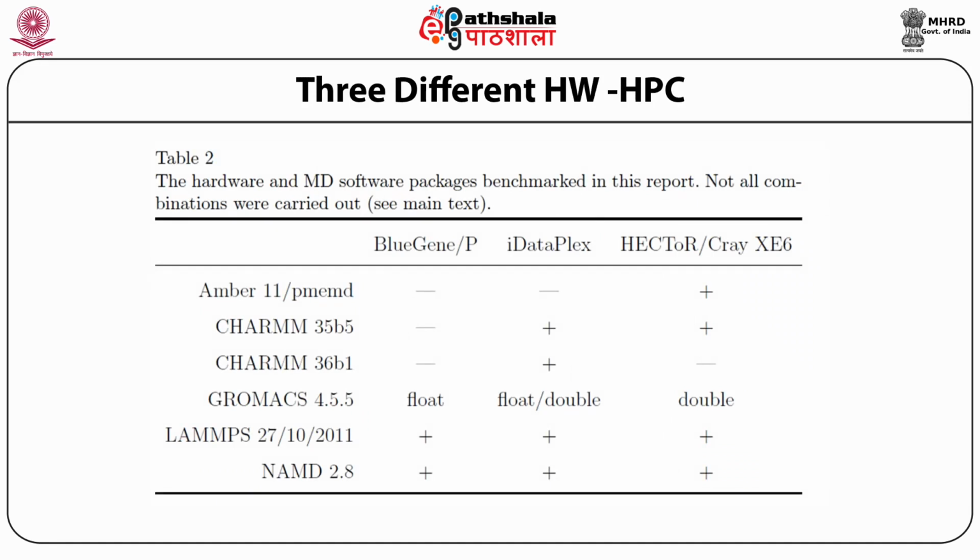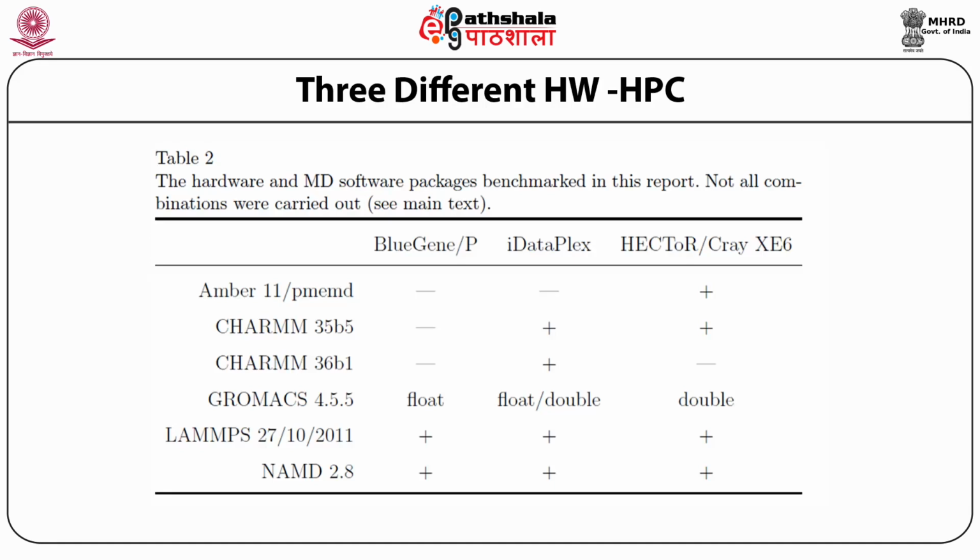So with the hardware of high-power computer systems, with each of these softwares, one can estimate how large a system can be run. There are CHARMM and GROMACS and different versions of them. These softwares have all been benchmarked on parallel systems.